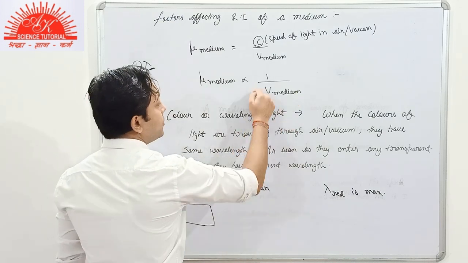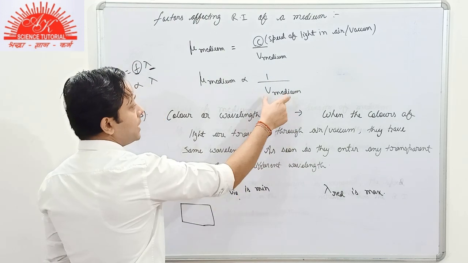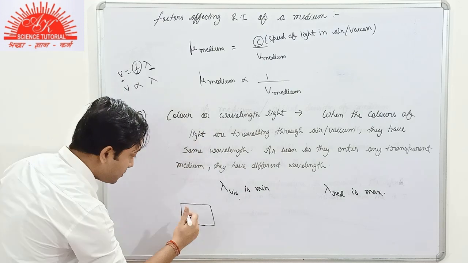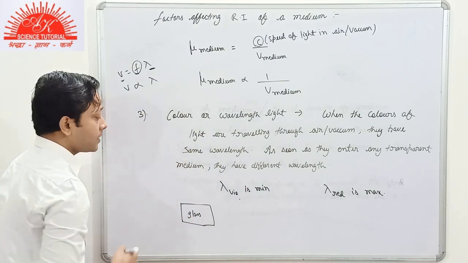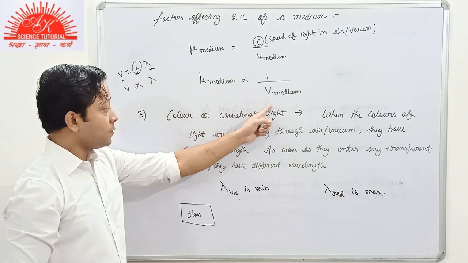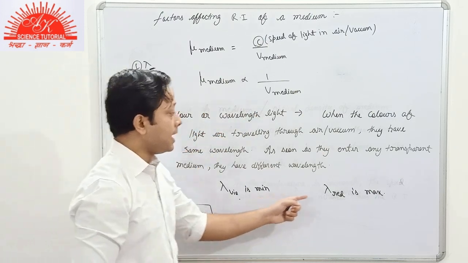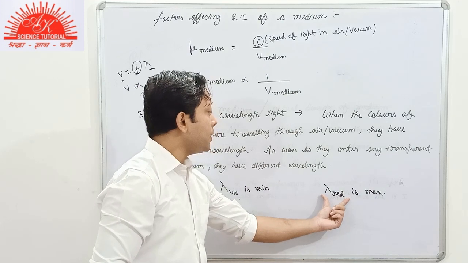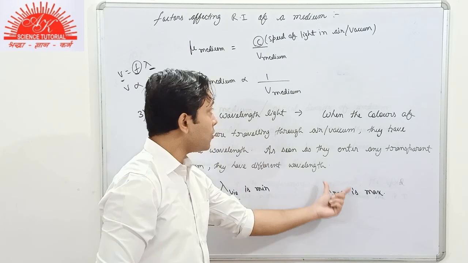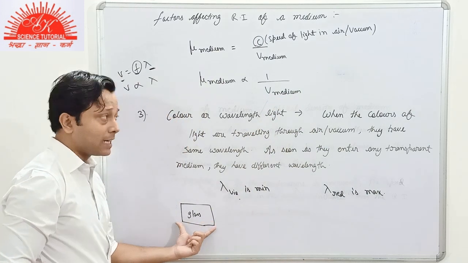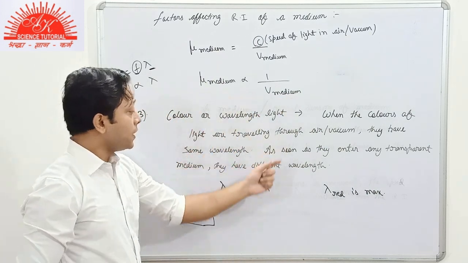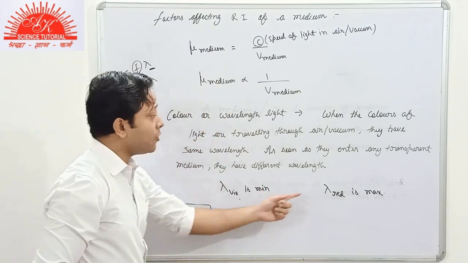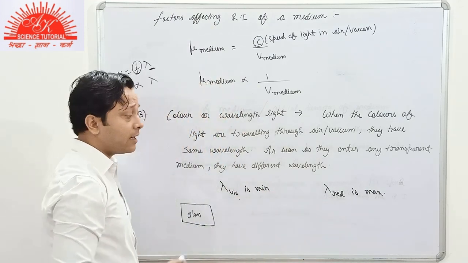So if the speed of violet light is minimum in the glass, then the refractive index of this medium of glass will be maximum for violet color of light. And for red color of light, the speed and wavelength are maximum in glass, so the refractive index of the same medium of glass will be less for the red color of light.